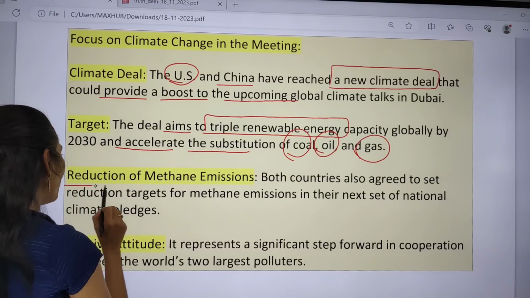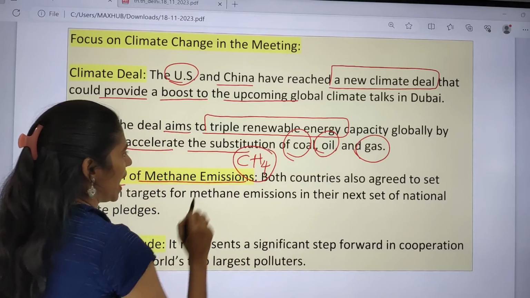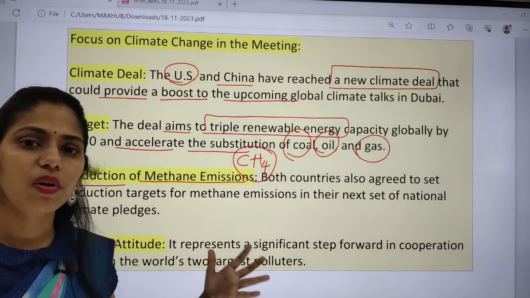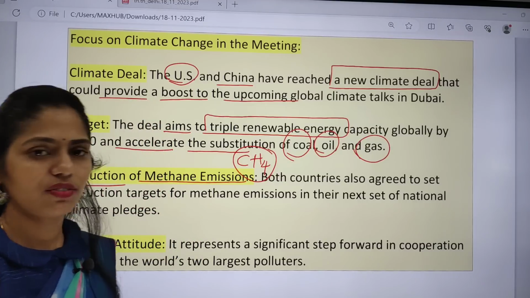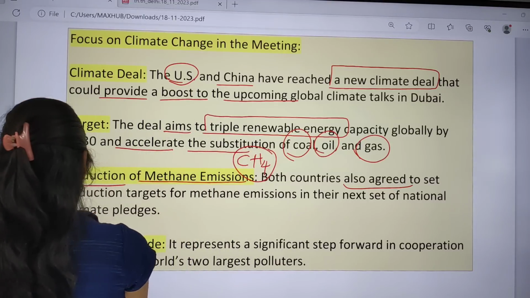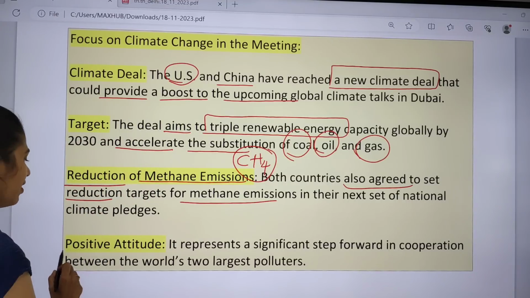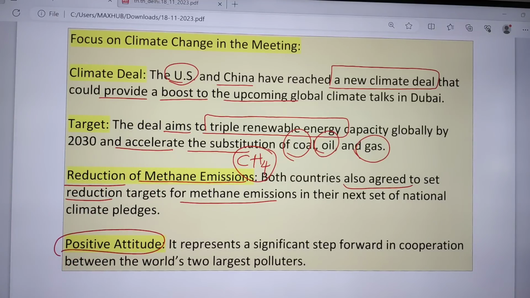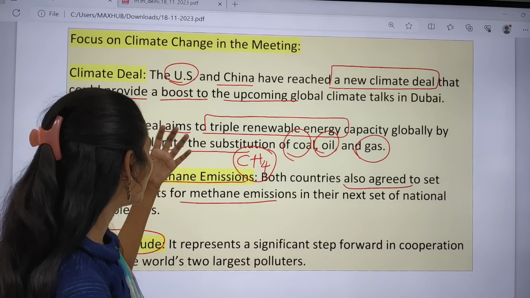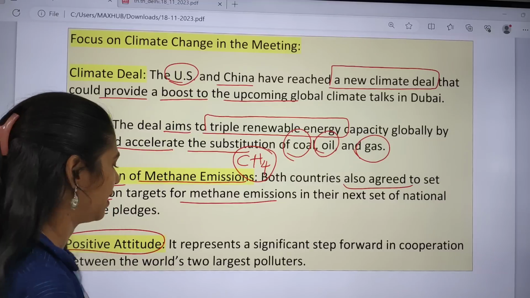And they also talked about reduction of methane emissions. So methane is nothing but CH4. Rather than carbon dioxide, the most contribution for this greenhouse effect and global warming is methane. This was found in the recent studies. So both countries also agreed to set reduction targets for these methane emissions. And they also have a positive attitude regarding cooperation between these two largest polluters in the world. So these are some important focus areas of climate change in the meeting between US and China.